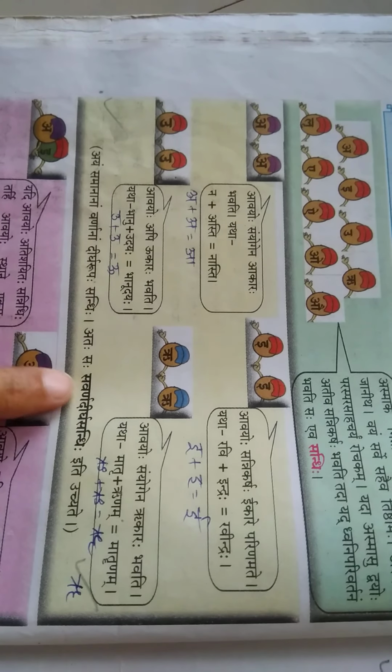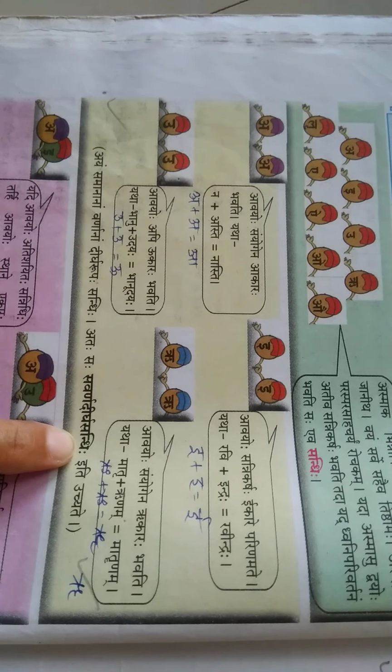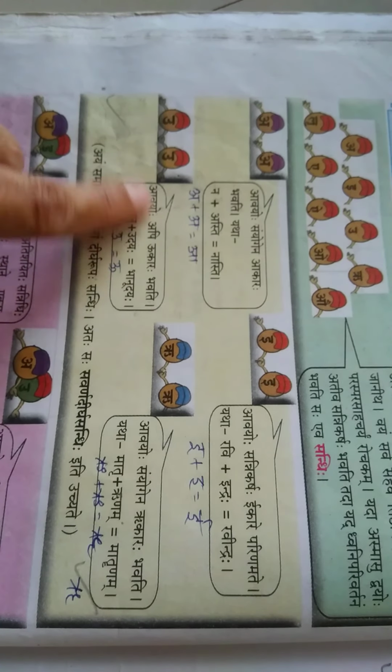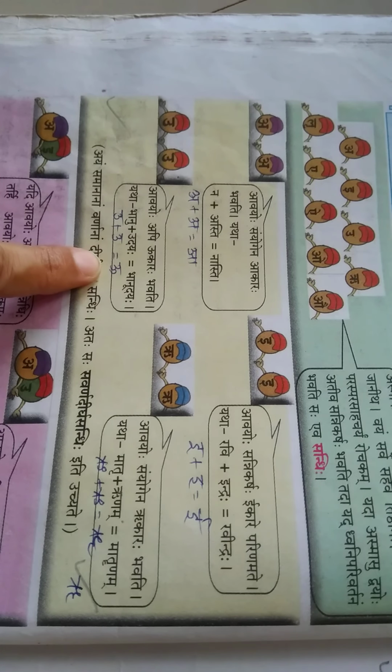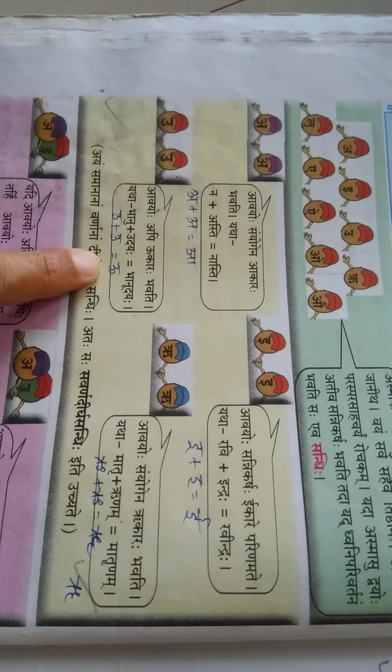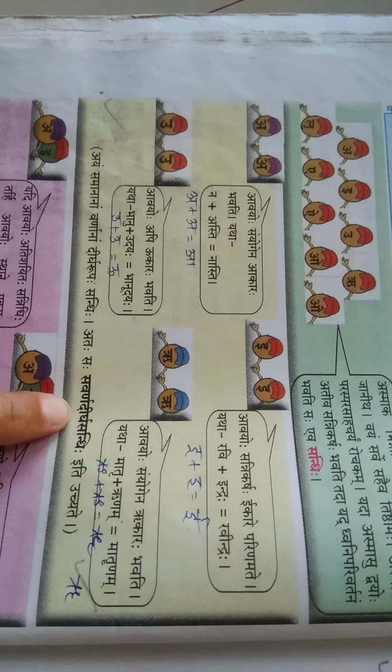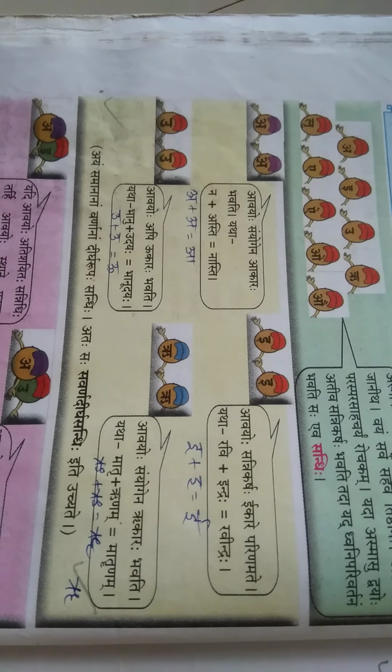And this is called Savarna Dirgha Sandhi. Savarna why? Because the same vowels are there. Understood, no? And finally we get dirgha vowel. So it is called Savarna Dirgha Sandhi.